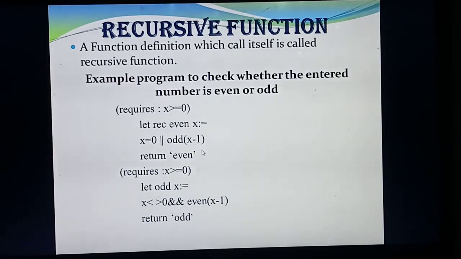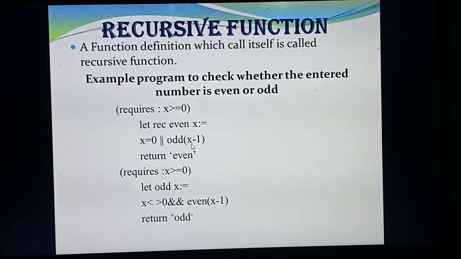For example, take any one odd value. I am taking the odd value as 3. So what's the value of x now? The odd value is 3, so 3 minus 1. The condition is odd of x minus 1. I am taking odd values 3 or 5 or 7 or anything. So 3 minus 1, what value will you get?